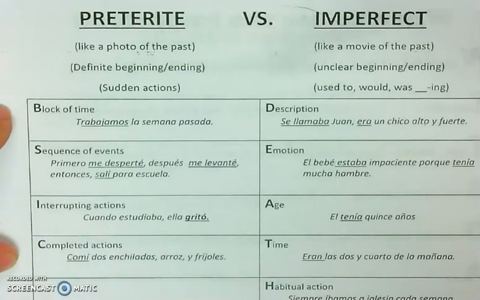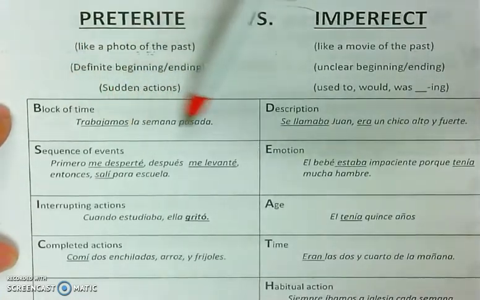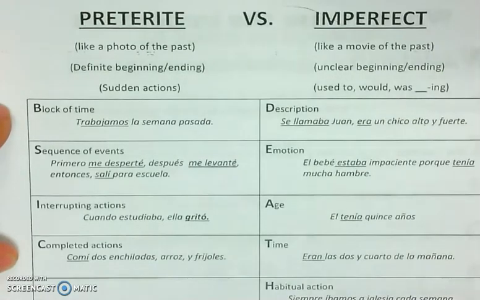Okay, you know exactly when it happened. It's kind of like a block of time, if you will. So if I were to say, trabajamos la semana pasada, which means we worked last week, we know that it began last week, and we know that it ended last week. So that is considered a block of time, that week. If you can pinpoint that the action took place in a block of time, you're going to use the preterite.